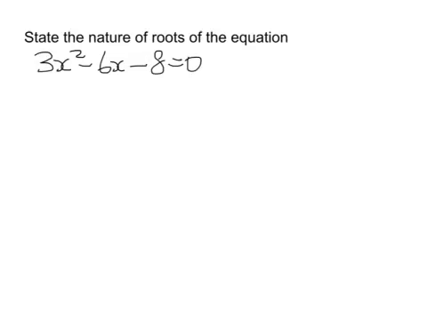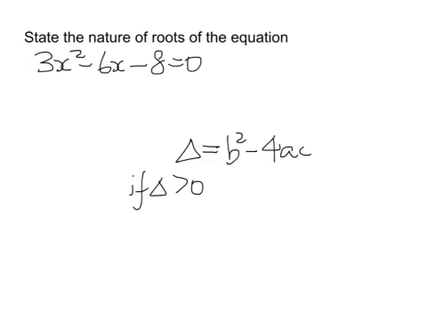Okay, so for this kind of problem, we need to look at the discriminant, that is delta, which equals b squared minus 4ac. Now if delta is greater than 0, then we'll have two unequal real roots.